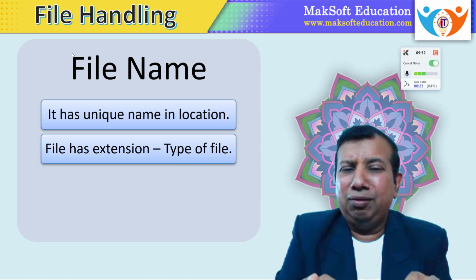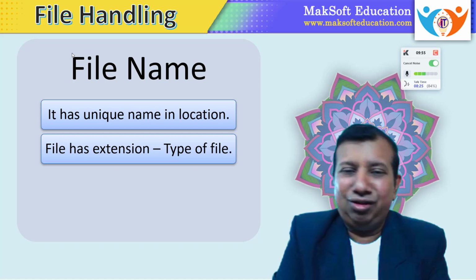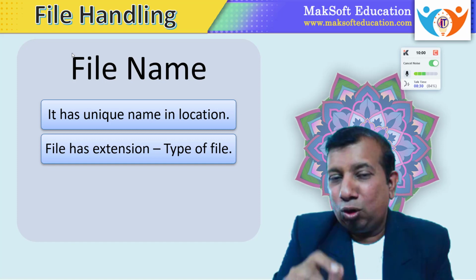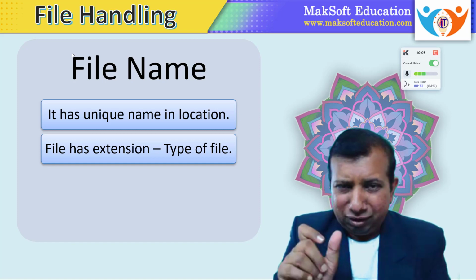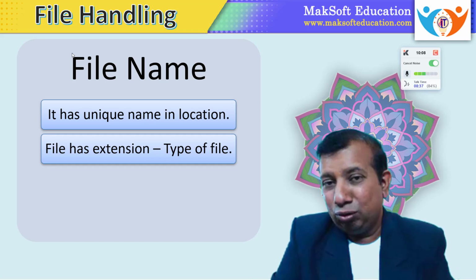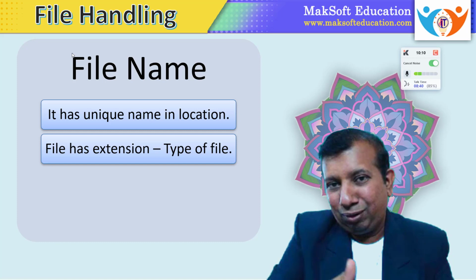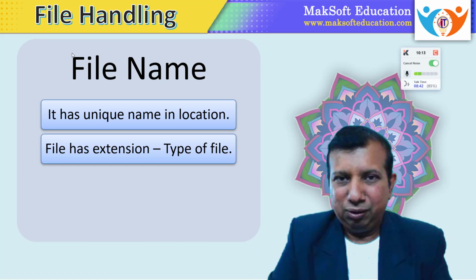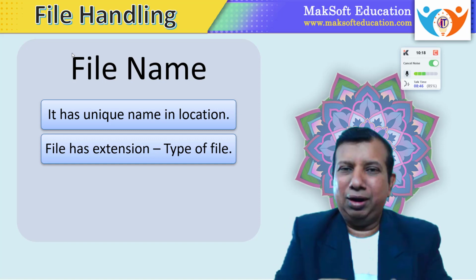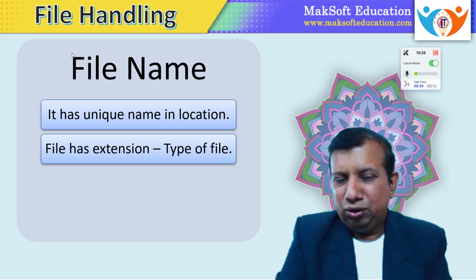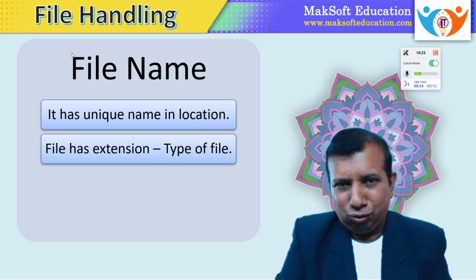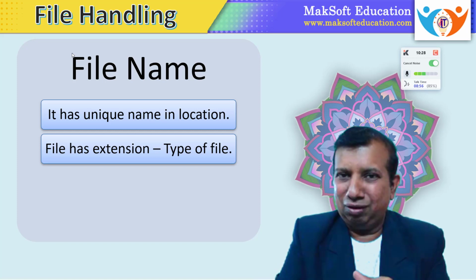Normally to save a simple text file, we use the .txt extension. To store binary data, we use the .dat or .bin extension. So this extension will decide the nature of the file, the type of file. It will also decide in which software that file has to be used. Okay, so from the operating system's point of view, the file extension is very important. By default in Windows, it is hidden as I have shown you. You just go to the view option of the folder and you can turn it on. And then you can see the different file extensions available in that folder.